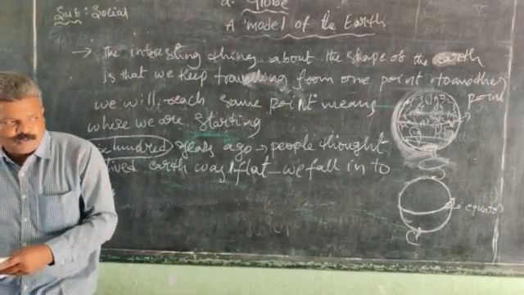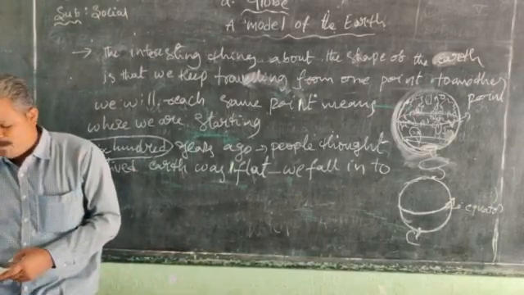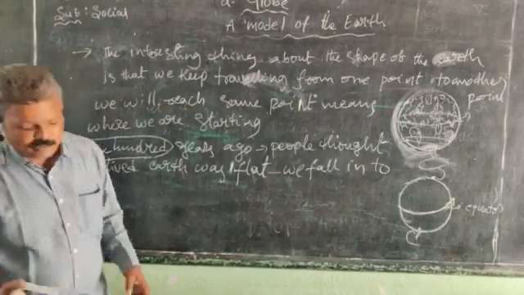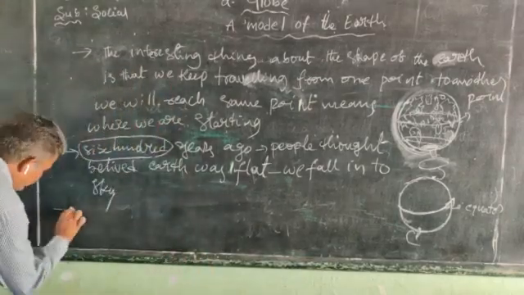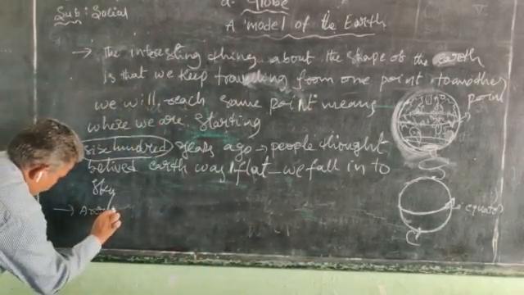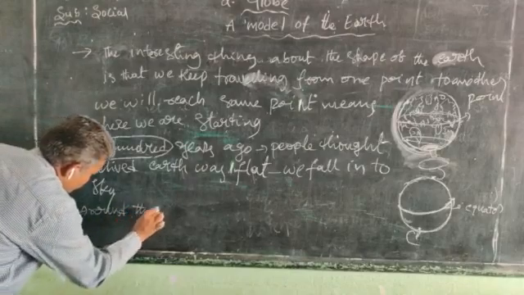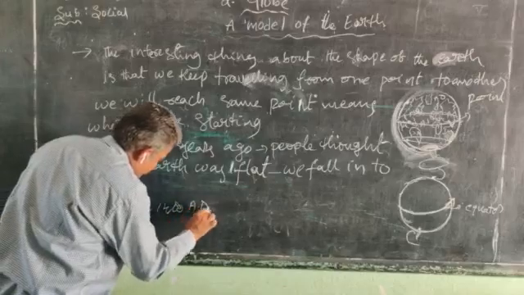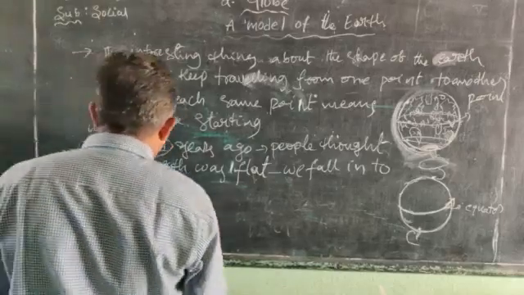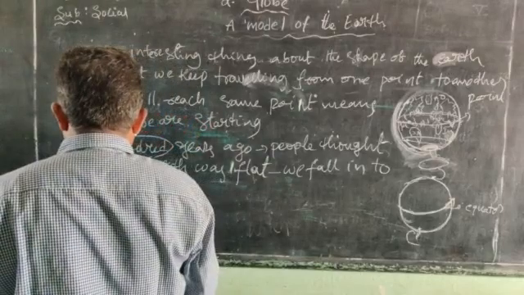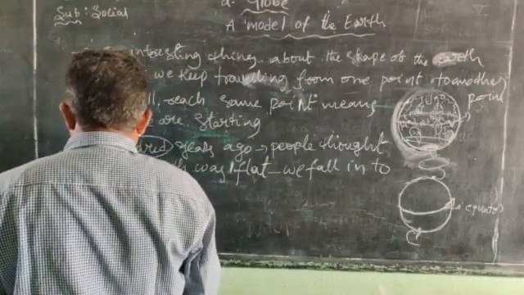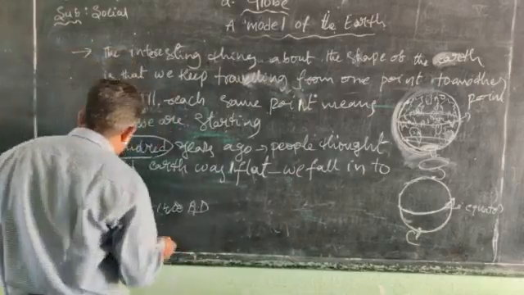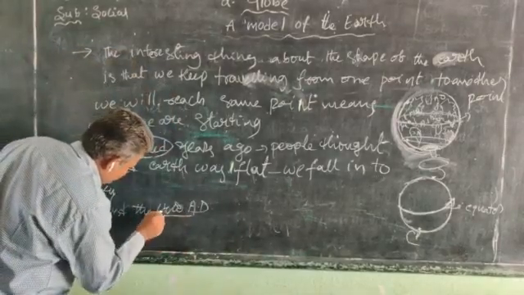A lot of technology also. The scientists also give information about this. Around 1400 AD, the scientists began to figure out that the earth must be like a ball. Around 1400.